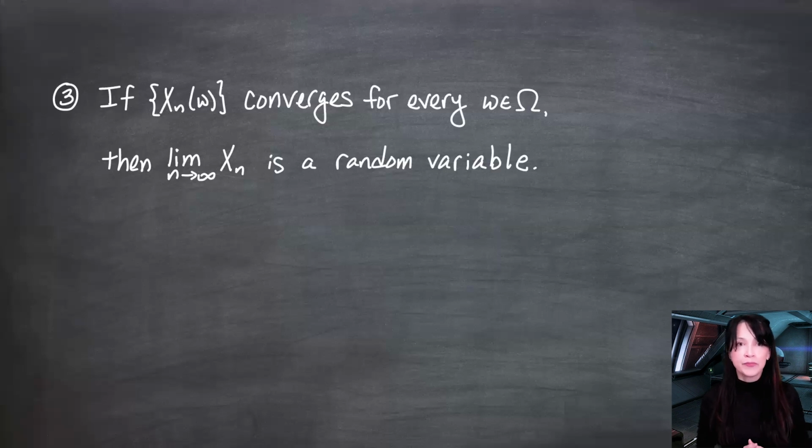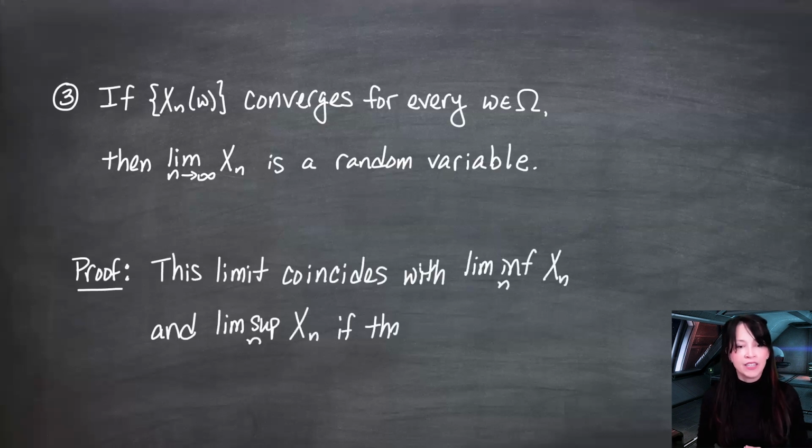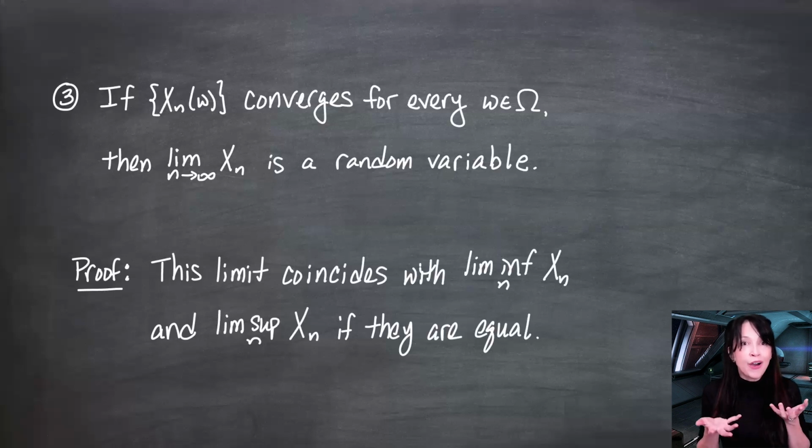And let's see why. How do you define this limit? We're talking about real numbers here when you put the omegas in. And a limit is defined to be the common value, if it exists, of the lim sup and the lim inf. And we already know that the lim inf of random variables and the lim sup of random variables are each, again, random variables. We just showed that on the previous slide. So if the limit exists, it's both of these, and is in fact a random variable.